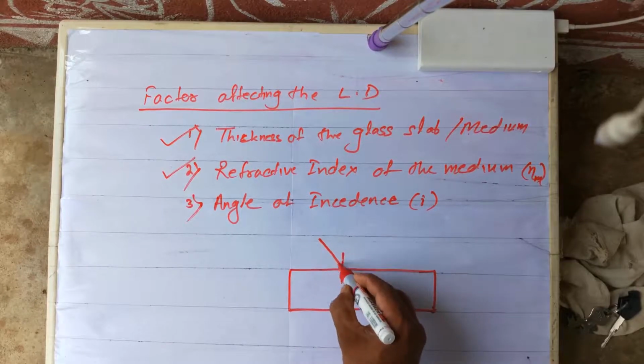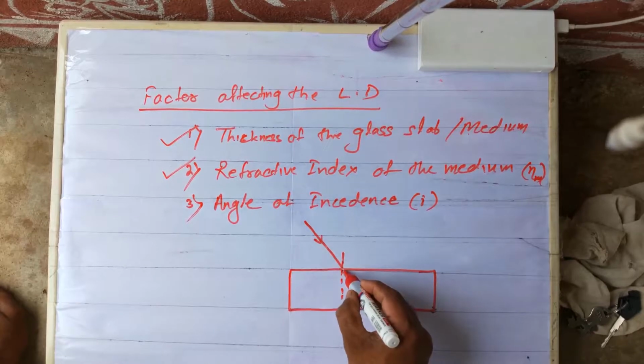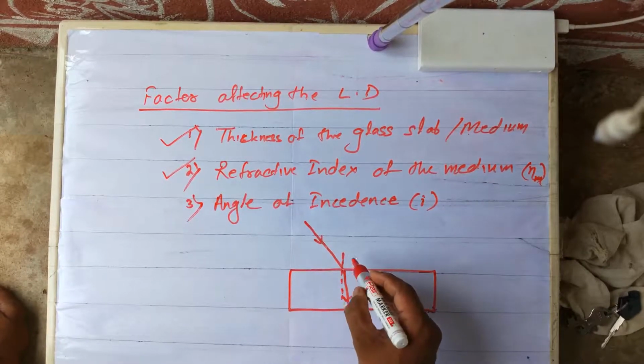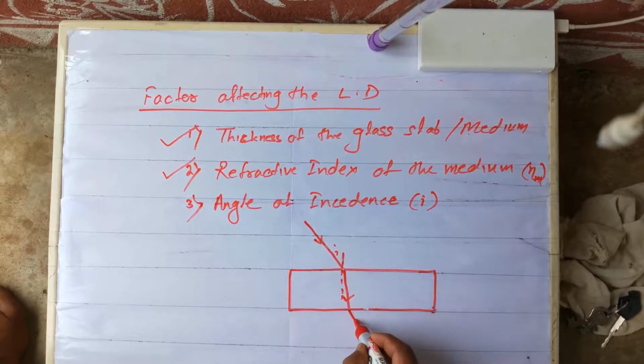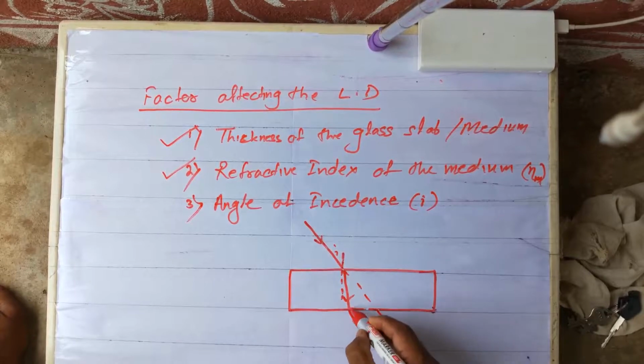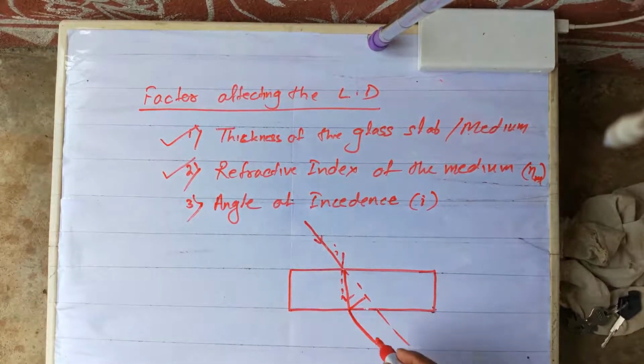This is the incident ray, and it bends like this. Now this is i, then this is the lateral displacement. This is the previous case, the displacement was like this. Now what will happen?